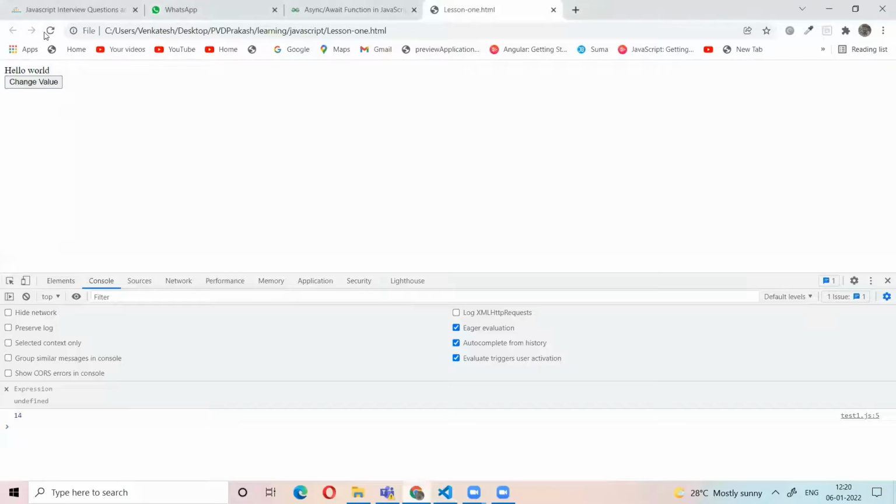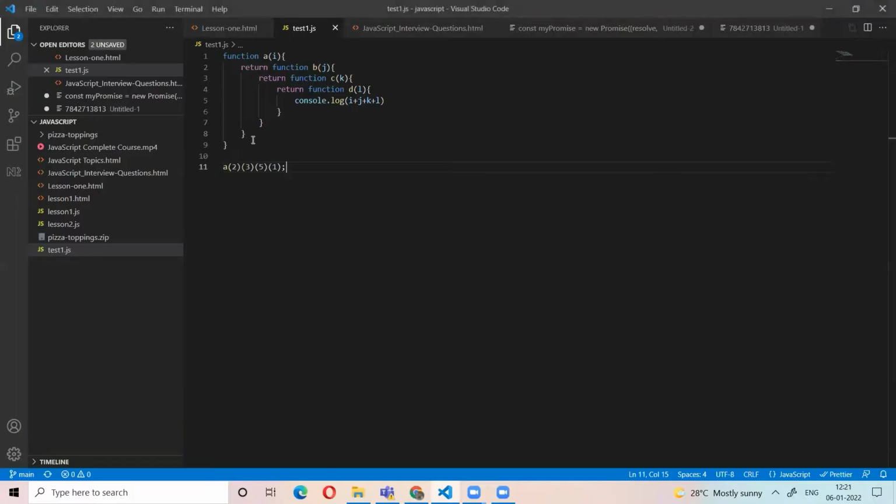So what is the output? 11, right? So 2 plus, so you can understand for this one, it is in the B function. Up to it was a C function, up to it was a B function. In this way, we can pass the multiple number of function arguments to a function. This concept is called currying. Okay, this concept is called currying. Okay, we want to pass multiple arguments through a series of functions, we use currying.